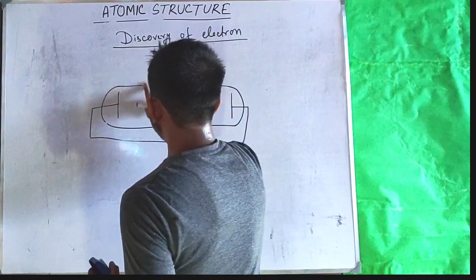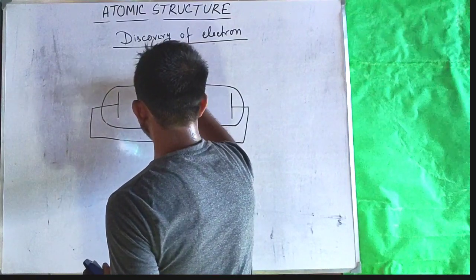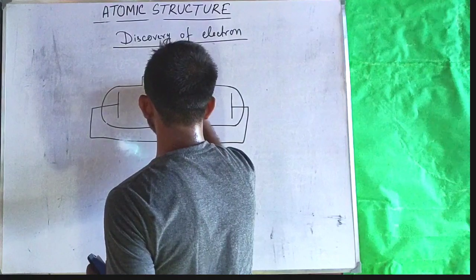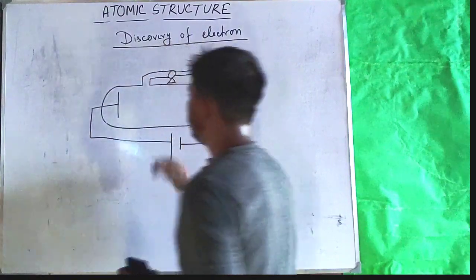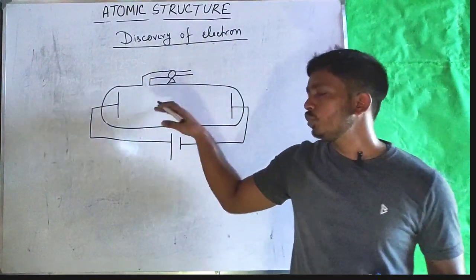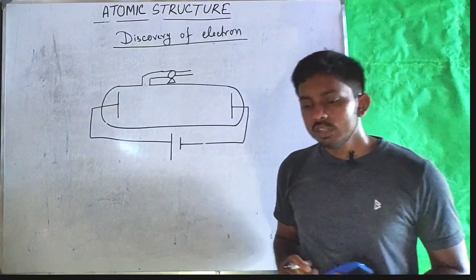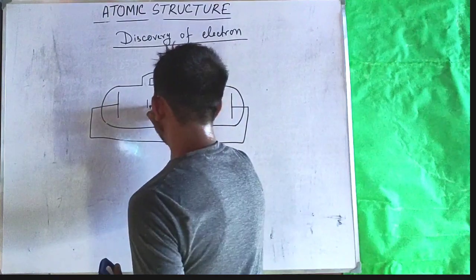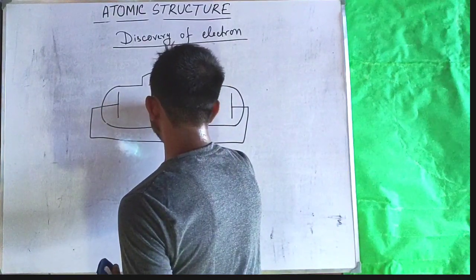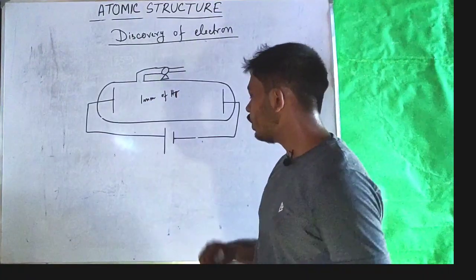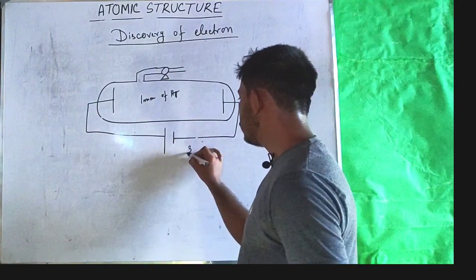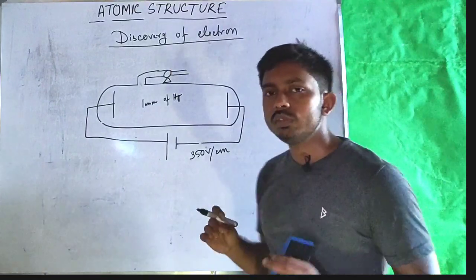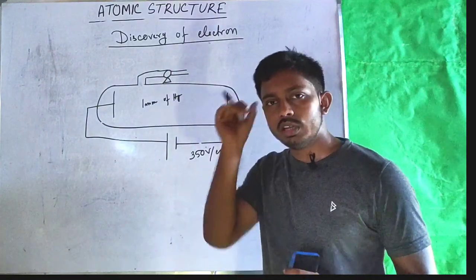A vacuum pump was attached to this tube to remove all the gases to make the pressure inside the tube very low. In their setup, the pressure inside the tube was 1 millimeter of mercury column, and the potential difference between the two electrodes was 350 volts per centimeter. So you can understand that the potential was very high.